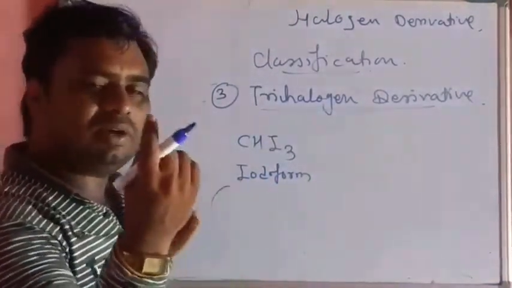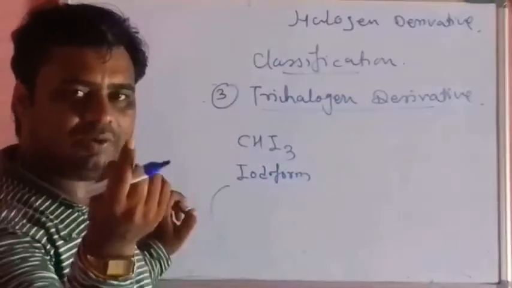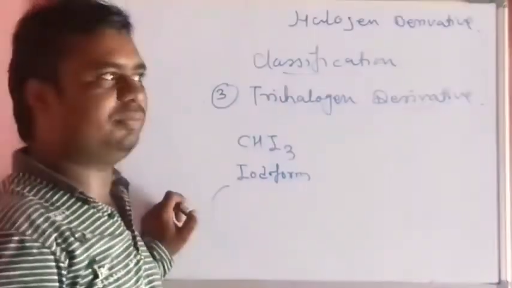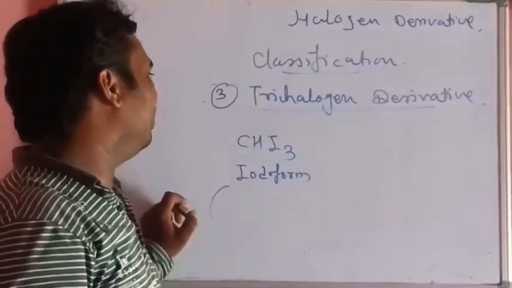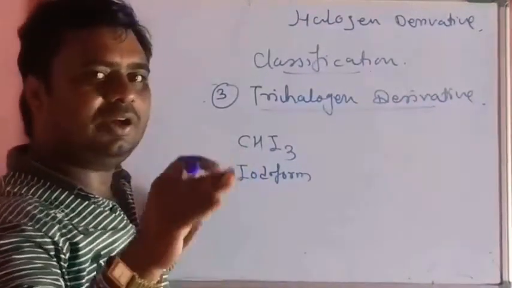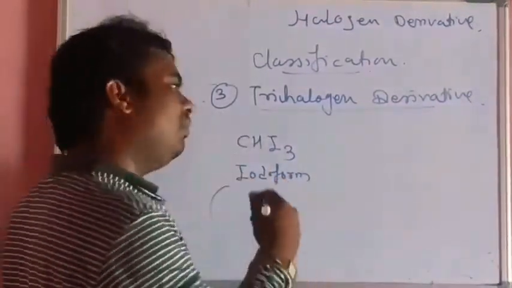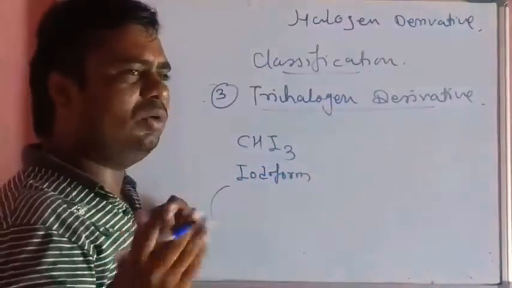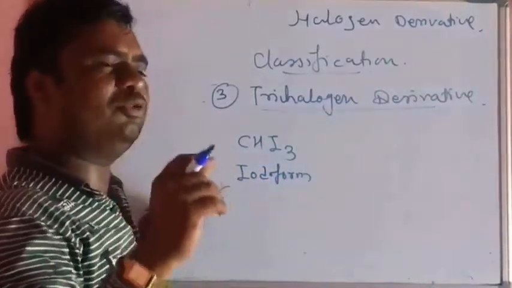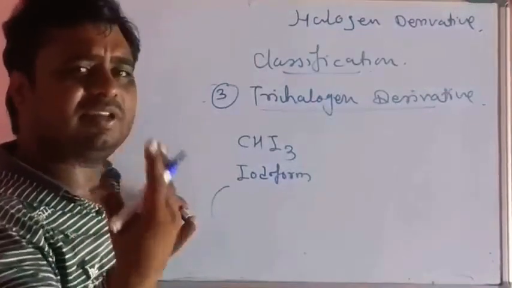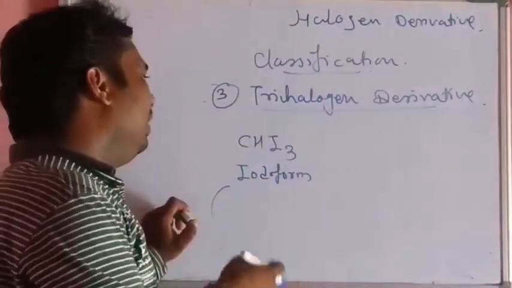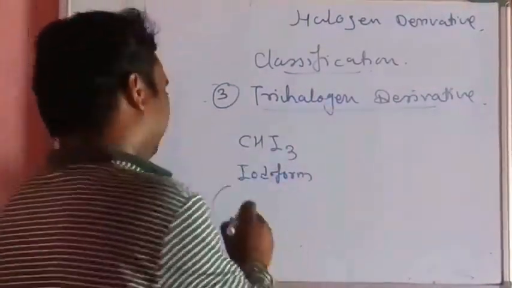There is only 1 carbon and 3 iodine attached to the same carbon atom. Hence its name will be triiodomethane. No need for numbering here because of the presence of only 1 carbon atom. Hence we can simply say triiodomethane.